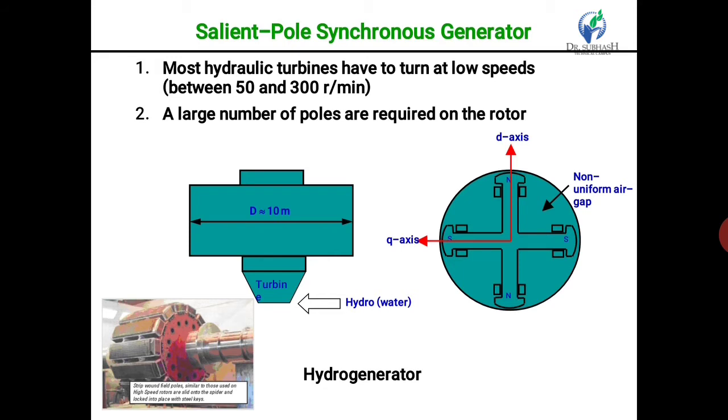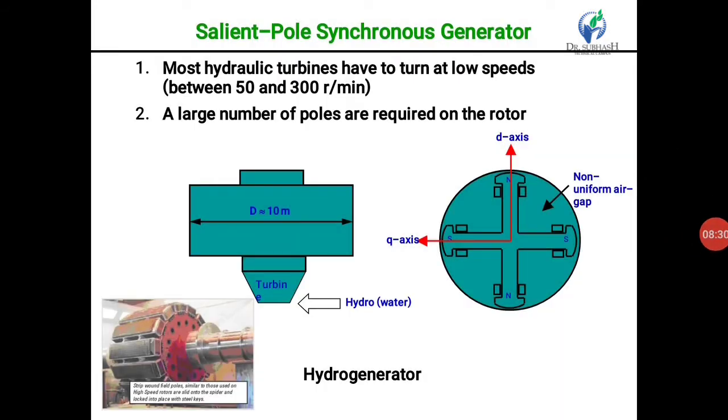Since a frequency of 50 Hz is required, we must use a large number of poles on the rotor of the slow speed alternator. The low speed rotor always possesses a large diameter to provide the necessary space for the poles. Consequently, the salient pole type rotor has a large diameter and short axial length.